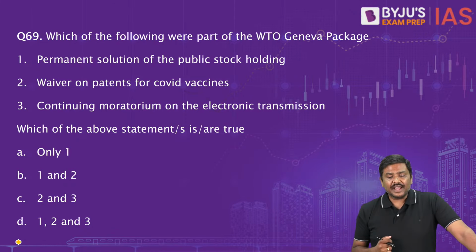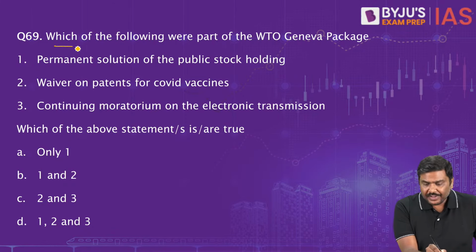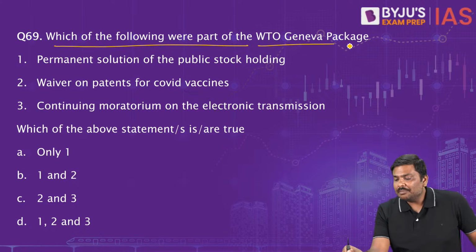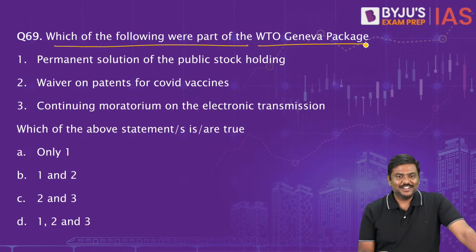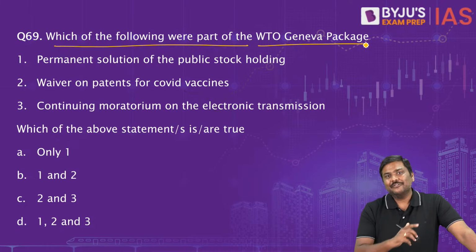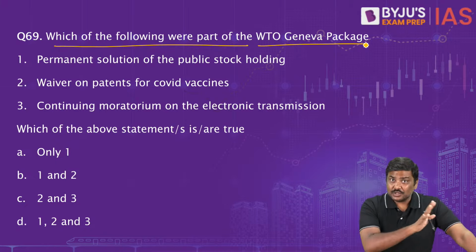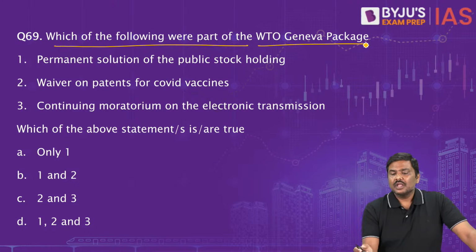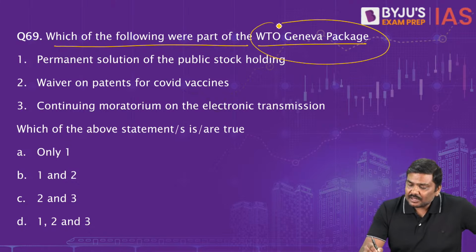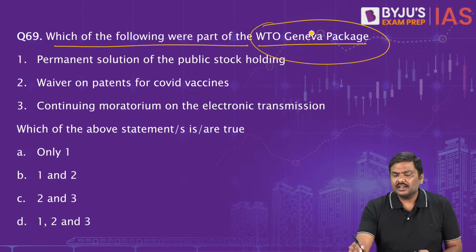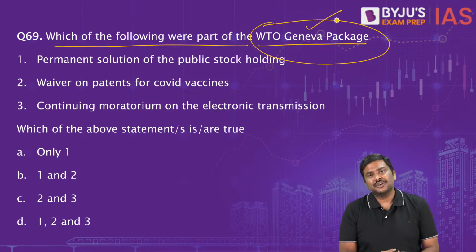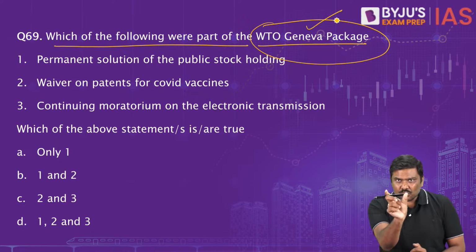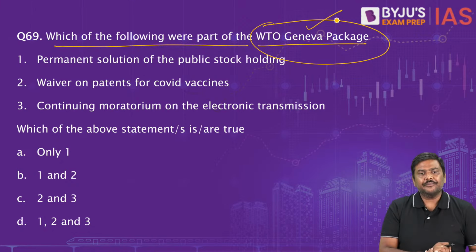Now question number 69. Which of the following were part of the WTO Geneva package? The WTO's Ministerial Conference 12 was very recently over. Ministerial Conference 12, please be very, very careful. And the package that was announced, the agreement that was done, is basically called the Geneva package. Under the Geneva package, what has been covered? The question is on that.